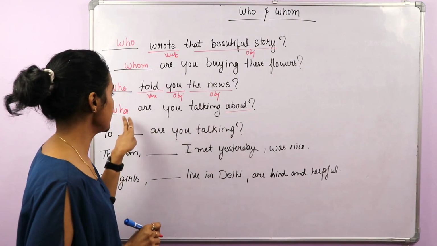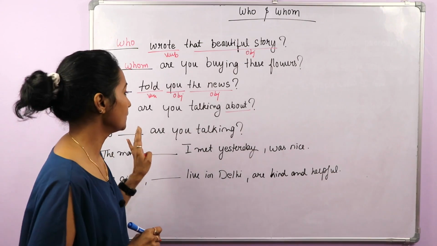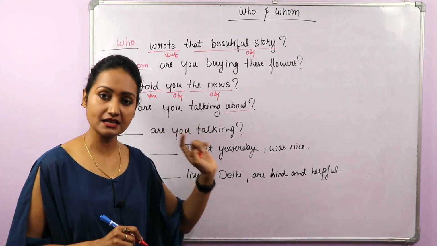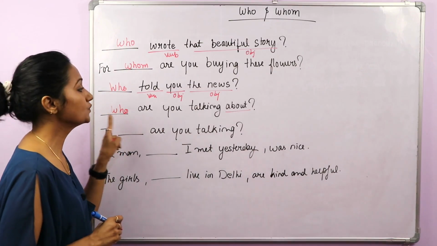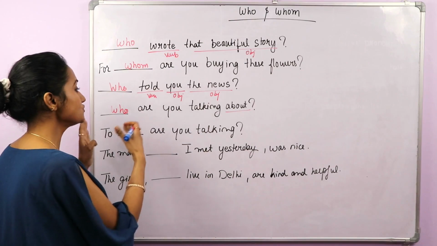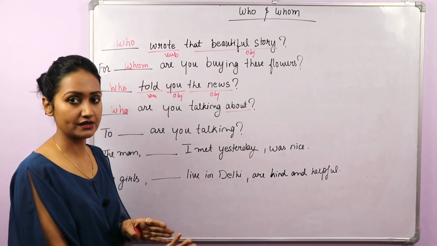However we want information about the object. But I told you when we have the preposition in the end, then we will use who, not whom. Okay, you can frame it like, about whom are you talking? About whom are you talking?